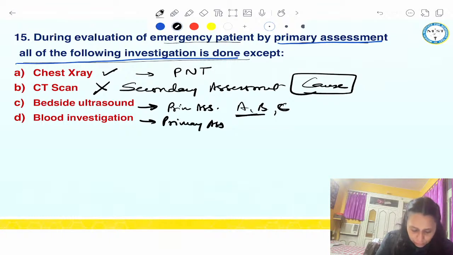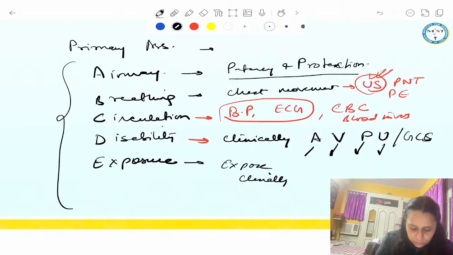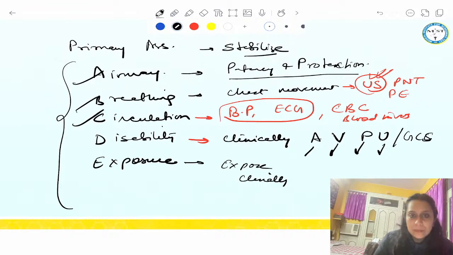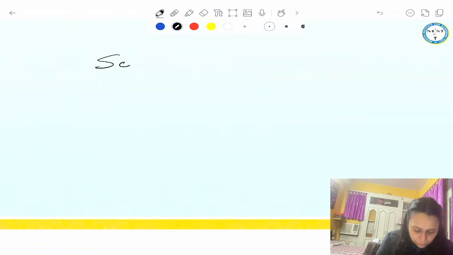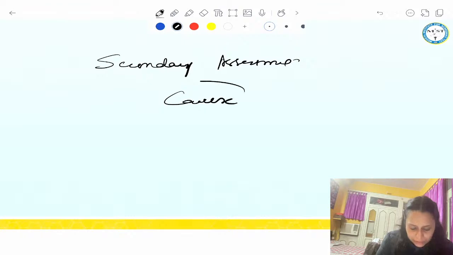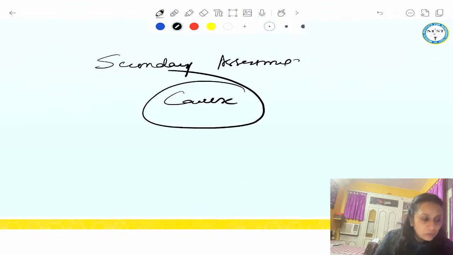So what was the answer? CT scan would be the answer, right? CT we can only shift if the patient is stable. If patient is still unstable, we cannot do CT. So it is not done in primary assessment. Primary assessment is always to stabilize A, B, and C. Secondary assessment is to find the cause. In secondary assessment, we do further investigation to find the cause. Okay, so CT cannot be done in this patient.